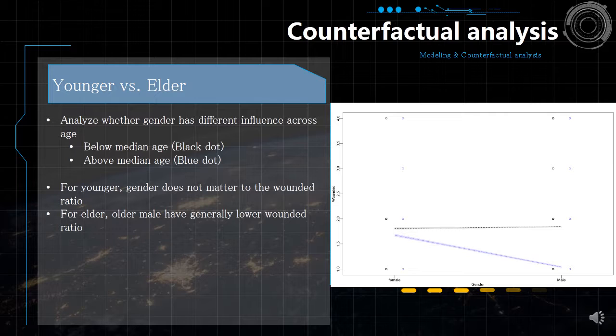And we can see for the black line, for the youngsters, it seems that gender does not matter to the wounding ratios, which means that for young guys, they generally get the same wounding ratio, no matter whether you are male or female. On the other hand, older males generally get lower wounding ratios, which means that if you are an older person, being a male can help you get lower wounding ratio because you are more experienced in driving or traffic. So this is the result of what we have found in gender and in age.